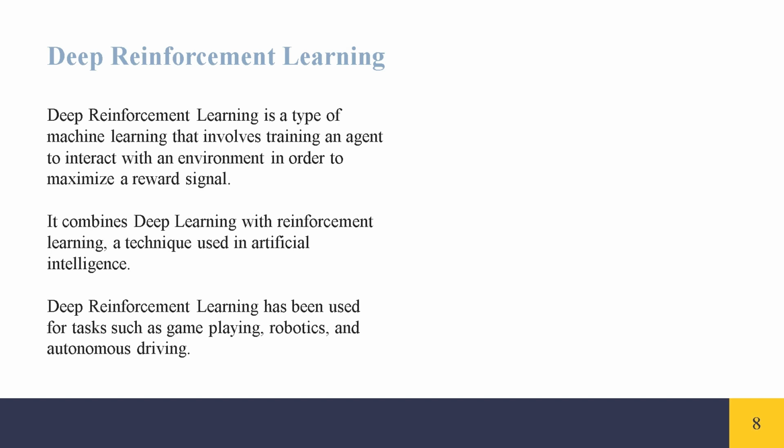Deep reinforcement learning is a type of machine learning that involves training an agent to interact with an environment in order to maximize a reward signal. It combines deep learning with reinforcement learning, a technique used in artificial intelligence. Deep reinforcement learning has been used for tasks such as game playing, robotics, and autonomous driving.